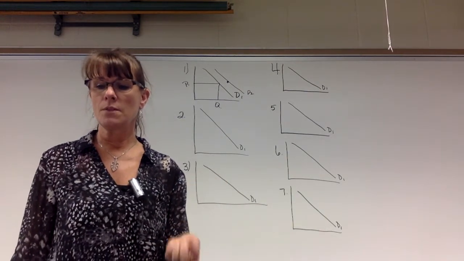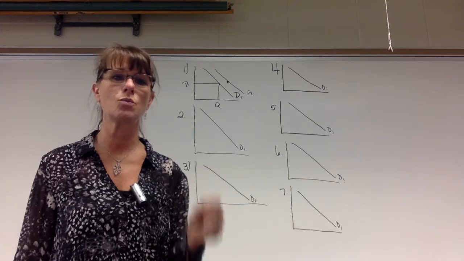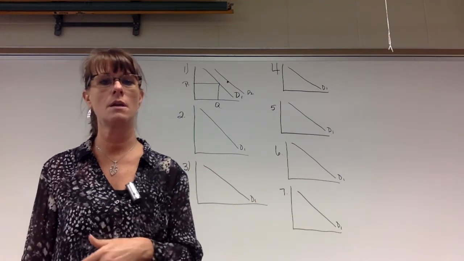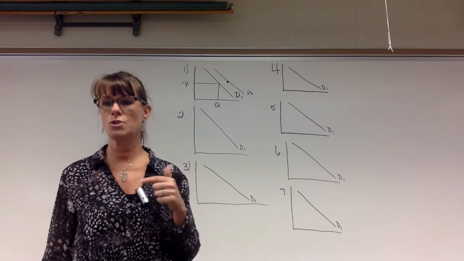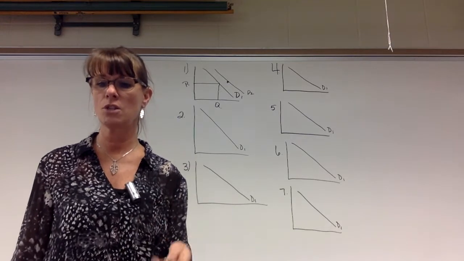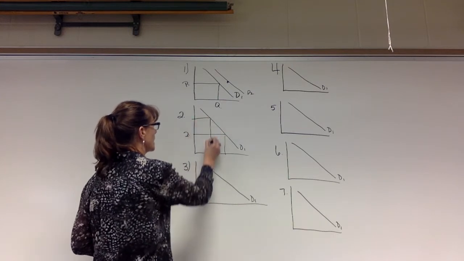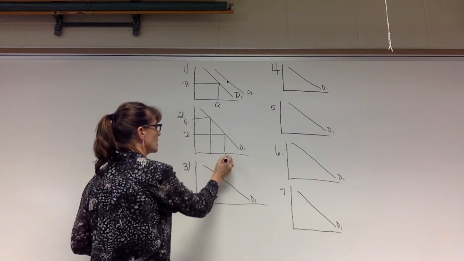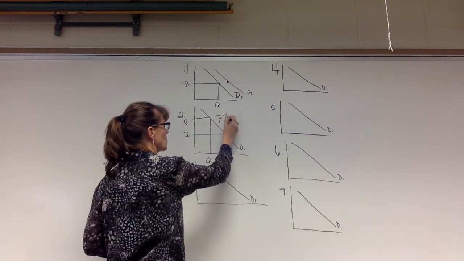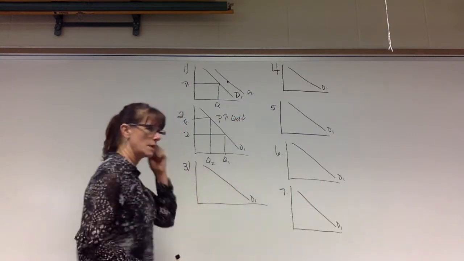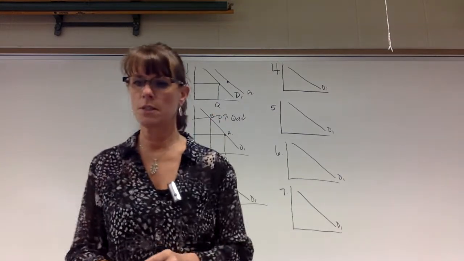For number 2, this one is saying we have a change in price of roses. What will happen to the demand for roses? You need to read the whole entire question because it might be asking about the demand for something else that might be a substitute or a complement of roses. So we are changing the price of roses, going from $2 to $8. That's the only thing we've changed. Here's our quantity at $2. Here's our quantity at $8. All we have done is said the price is going up, so our quantity demanded is going to go down. We're moving from point A to point B, so the answer to this question is C.